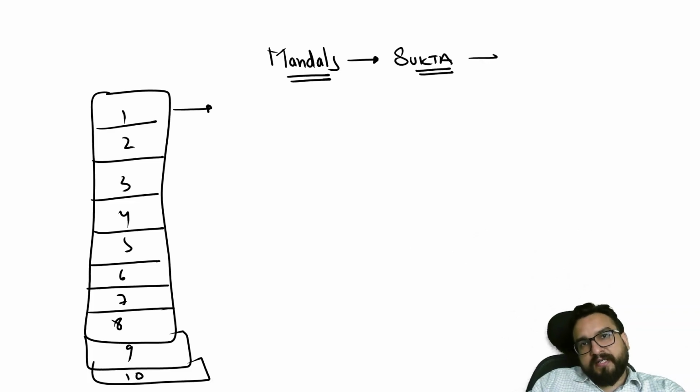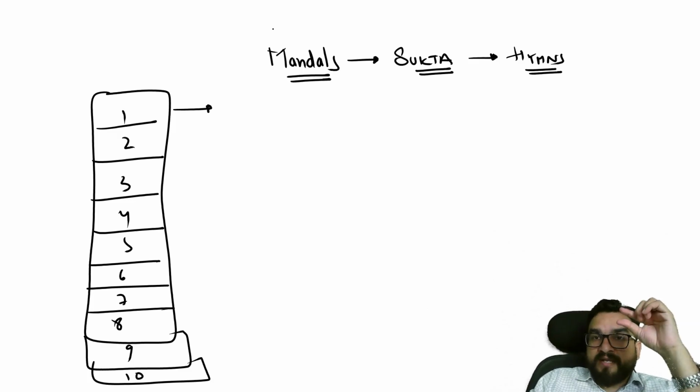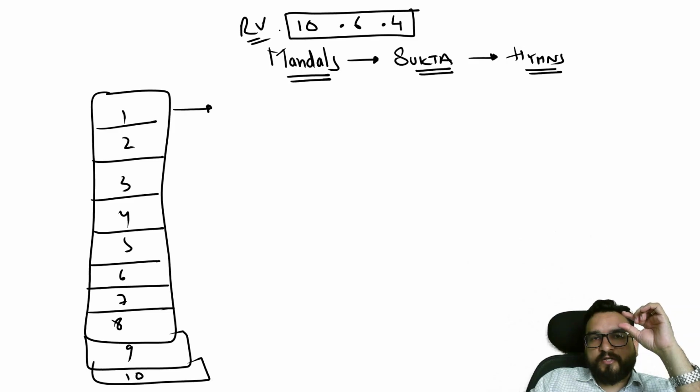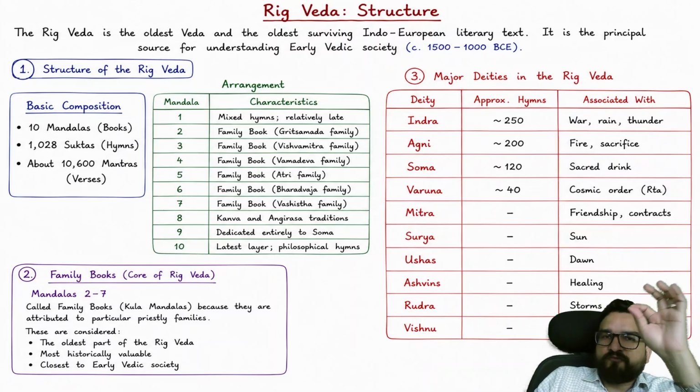Sukt. Right, and then Sukt will be divided into hymns. So every Rig Veda hymn will be quoted like this: 10th mandal, 6th Sukt, 4th mantra, like this: 10, 6, 4 RV. Are you understanding? This is the abbreviation in which you can understand this, right? See this particular slide. Every information is over here.